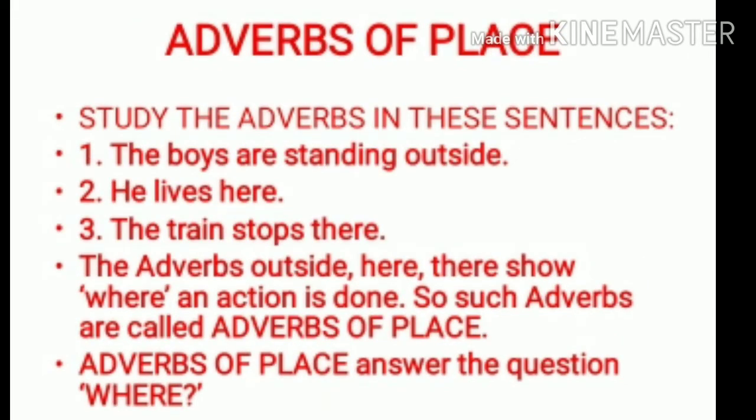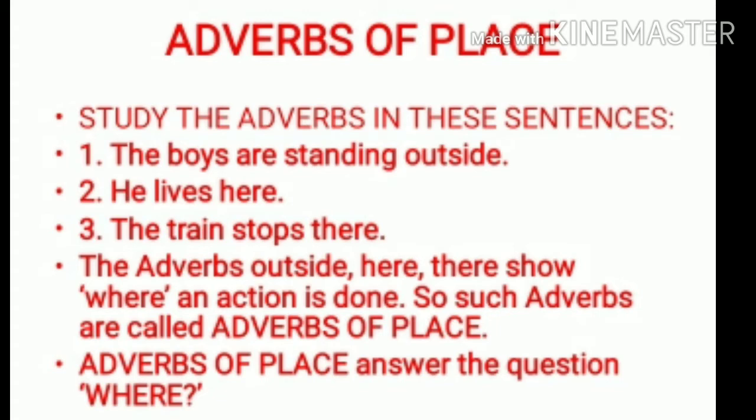Adverb of place. So now let's study these sentences. The first one, the boys are standing outside. Second, he lives here. Third, the train stops there. So the adverbs outside, here and there show where an action is done. So such adverbs are called adverbs of place.